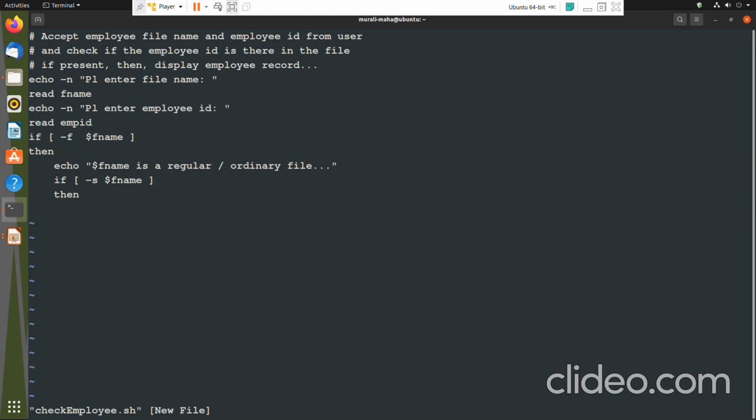If grep. Because the employee ID you already accepted, right? If grep $empid $fname. What we are doing is grepping for the employee ID in $fname. So if it is successful, then what do we want to do? If grep $empid $fname, and we want to suppress that output, so /dev/null.